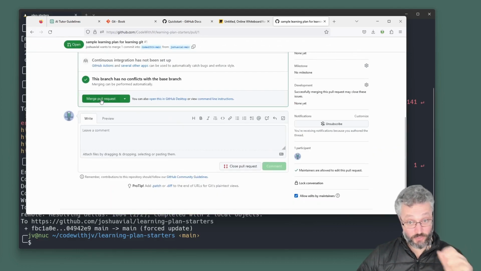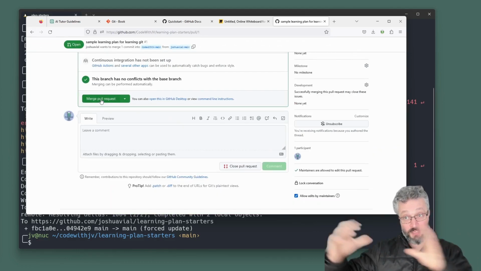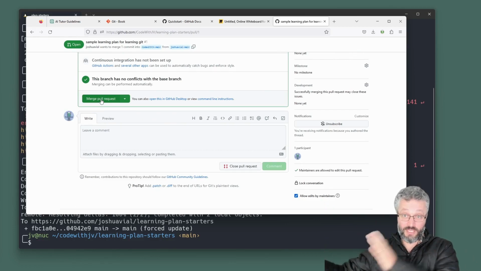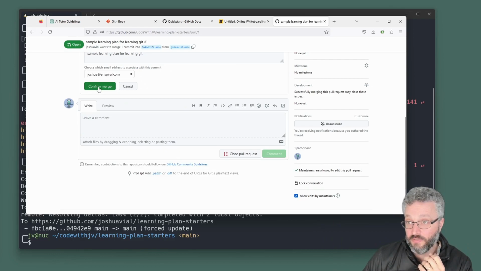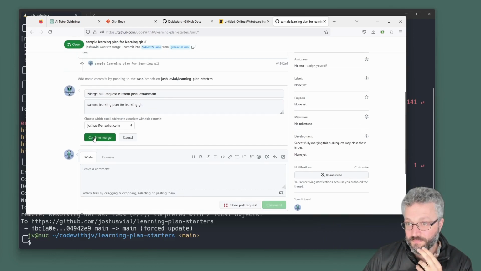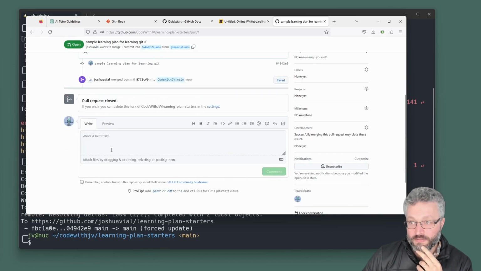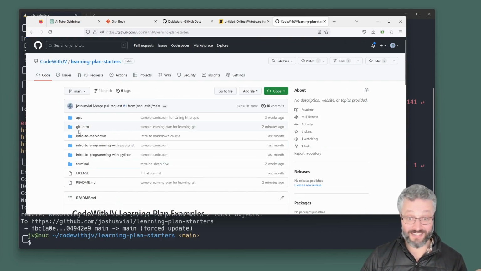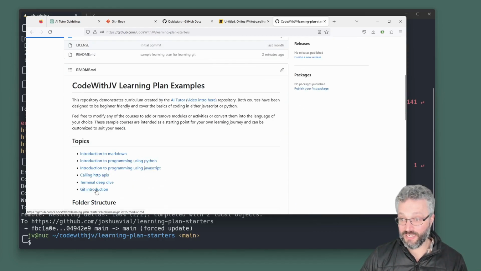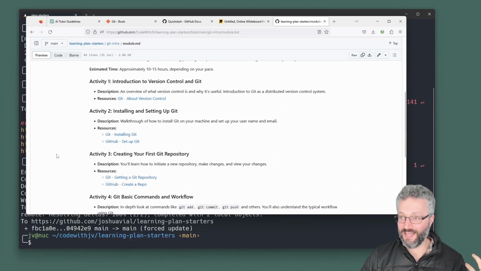So that merge command I showed you where you're copying code into there, this is copying code from someone else's repo into your repo in GitHub. I'm going to merge that, confirm merge. Now I have successfully made a pull request and merged it. The learning plan starters repo, which is linked down below, has got this Git intro. Did I get the links right? Should have tested that. There we go.